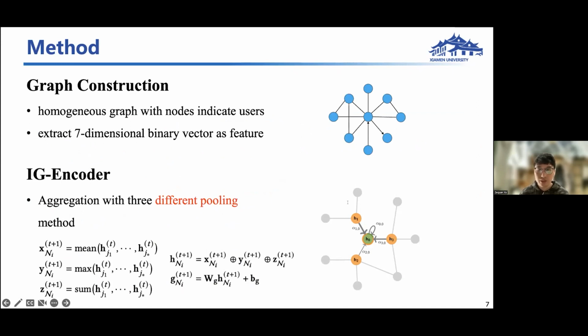Given the user graph as input, we first propose and adopt an inductive graph neural network encoder, short for IG encoder here, to learn user representation. Representations of neighboring nodes connected to a user are aggregated by 3 different pooling methods. The results are then concatenated and passed to a single-layer feedforward neural network.